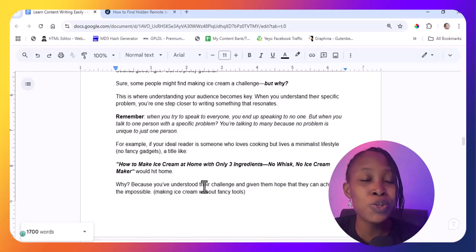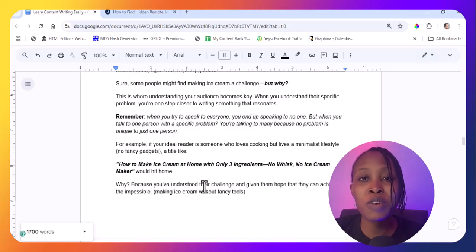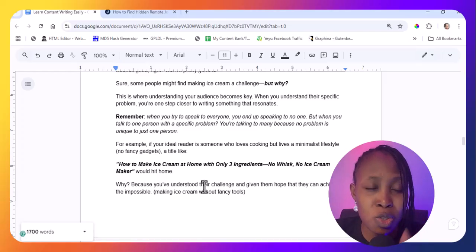When you talk to somebody, when you talk to everybody, you are talking to nobody. Seriously, when you talk to everybody, you are talking to nobody. But when you just pick one person and speak to that one person, you'll be talking to many people. Why? Because no problem is unique. There is nobody's problem that is unique. They say there's nothing new under the sun. There is no problem that is unique to one person.